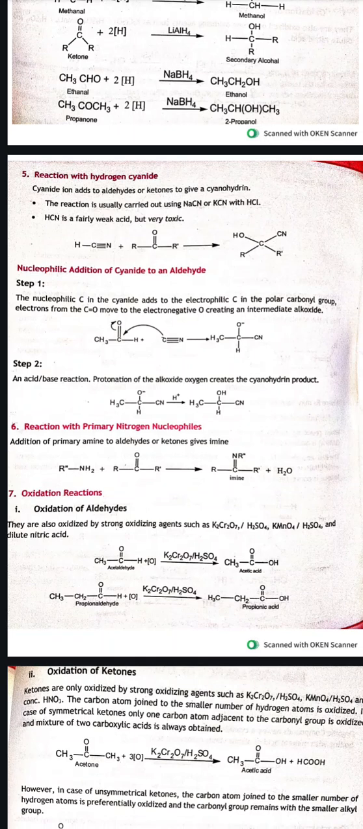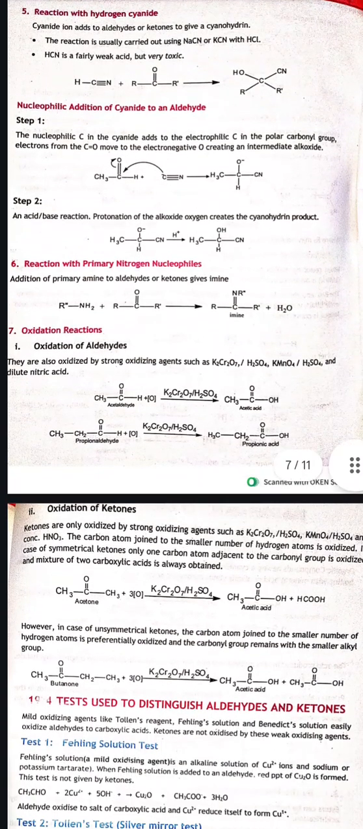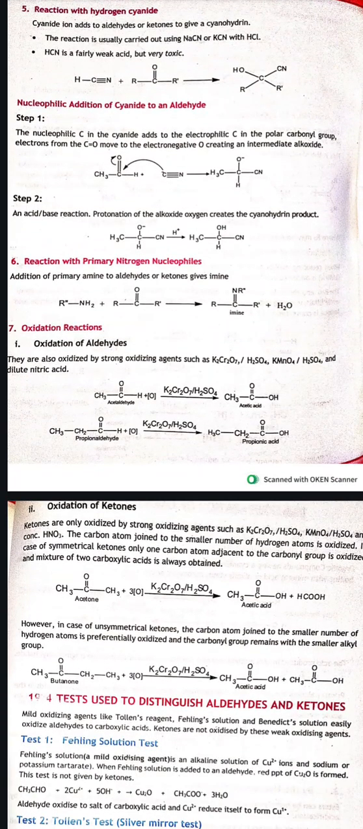Now we have the reaction with hydrogen cyanide. Hydrogen cyanide is a weak acid but very toxic, and the resulting product is cyanohydrin. Okay, now we look at its mechanism. First of all, the cyanide will attack the positive carbon and the double bond is broken. An acid-base reaction, protonation of the alkoxide oxygen, creates the cyanohydrin product.